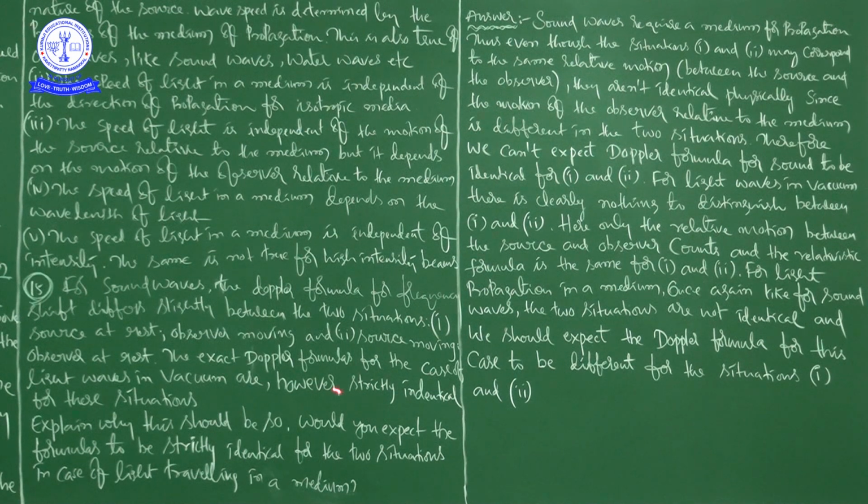These are the exact Doppler formulas for the case of light waves in vacuum, for these situations. Next: explain why this should be so. Would you expect the formulas to be strictly identical for the two situations?